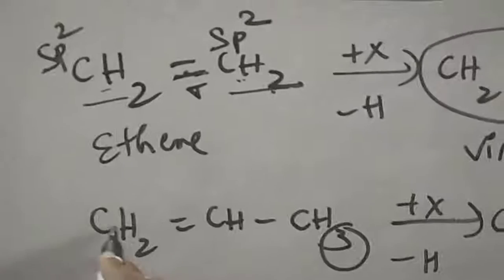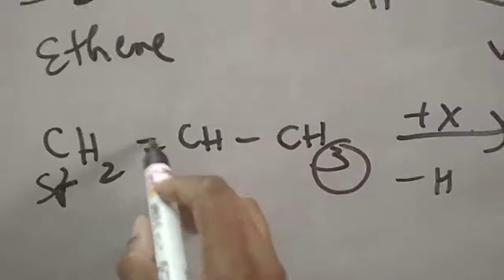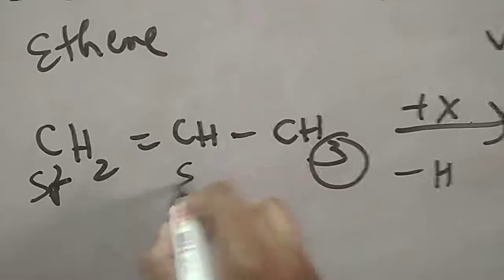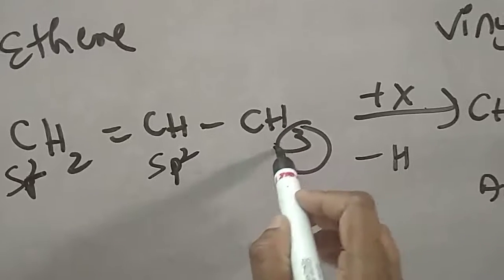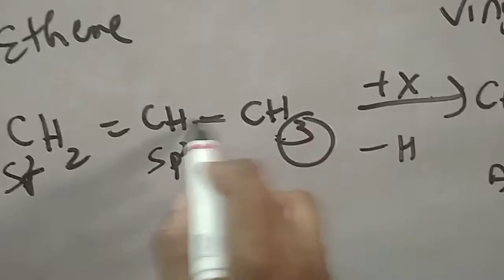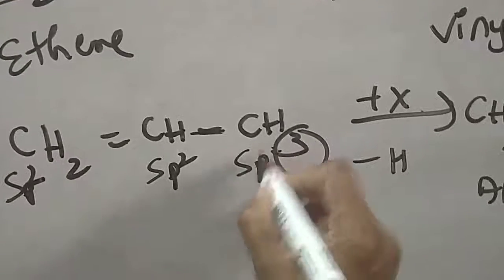Now come to the other carbon, the same reason, here also sp2 hybridization. But in CH3, the 3 hydrogens are 3 single bonds, that is 3 sigma bonds, and this is one more sigma bond. Total 4 sigma bonds, so the hybridization is sp3.